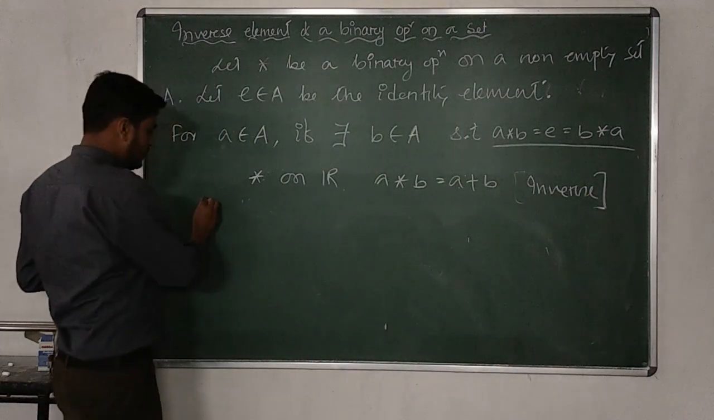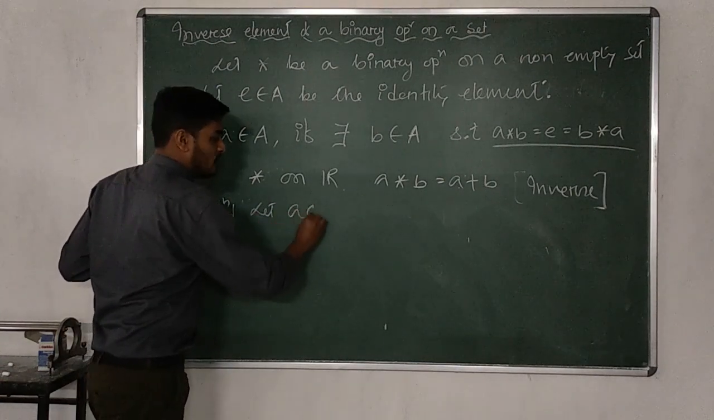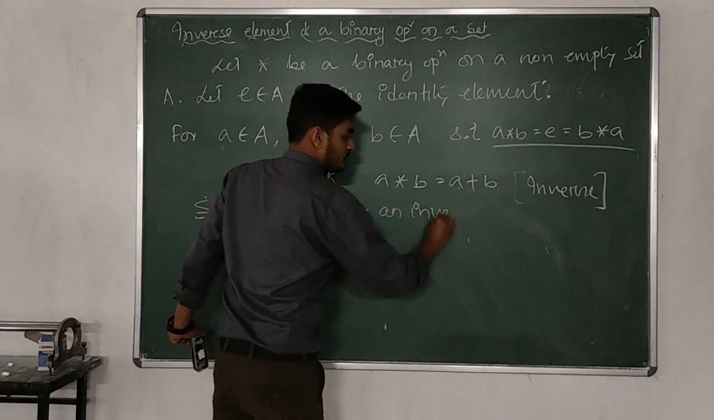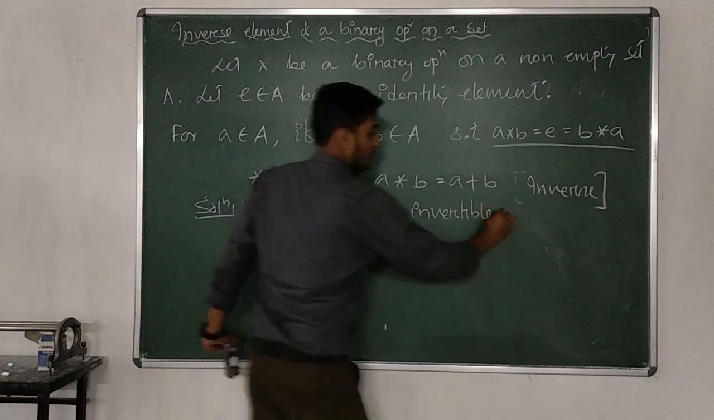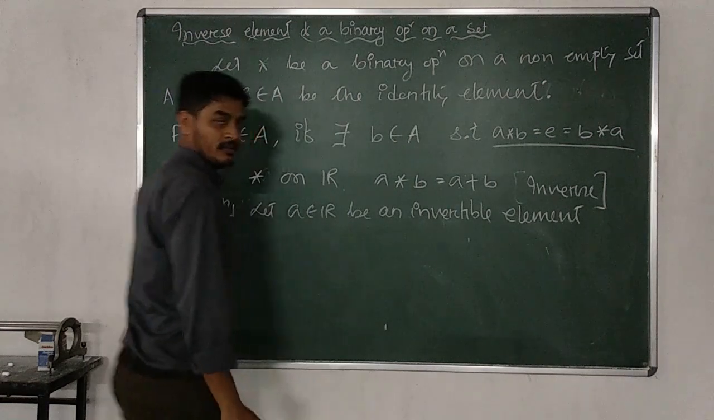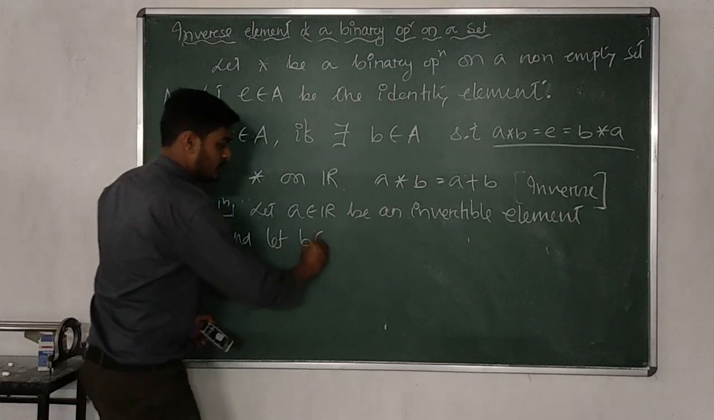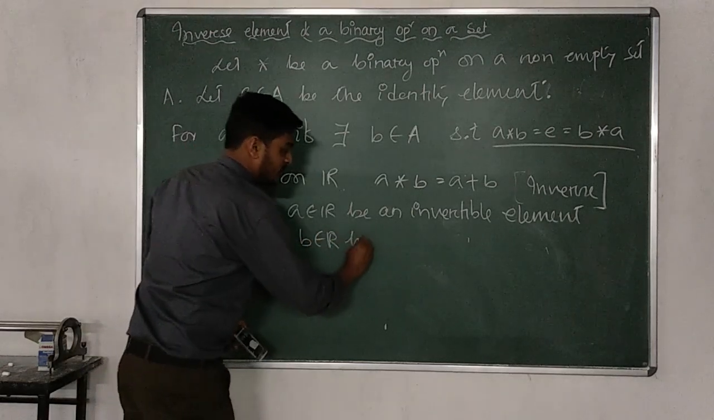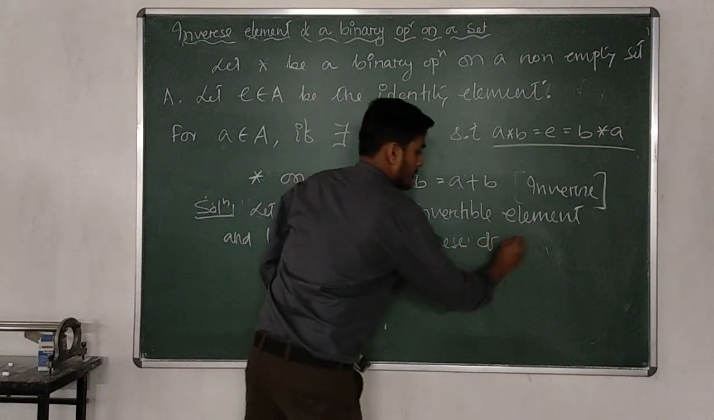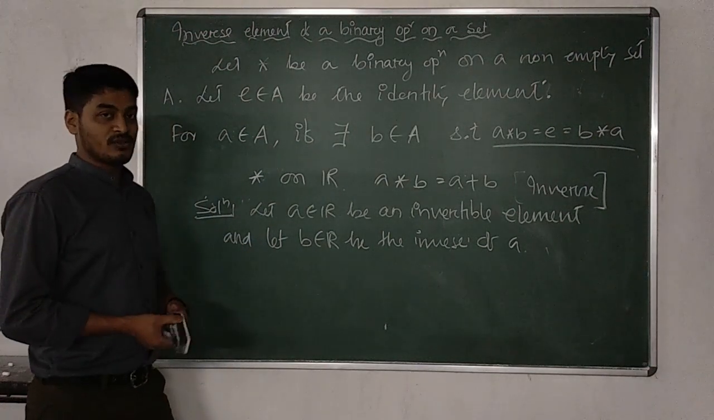The steps are very simple. The solution procedure will be like that. Let A belongs to R be an invertible element, and let B belongs to R be the inverse of it. We have assumed that A is the invertible element and B is the inverse of A.